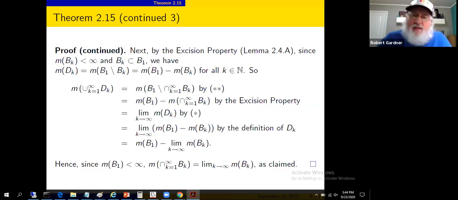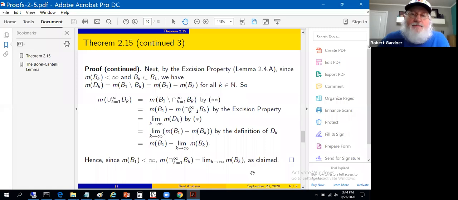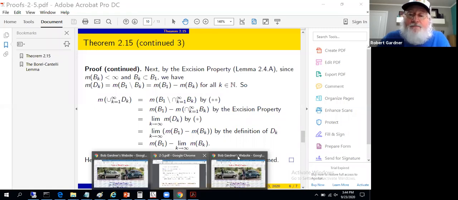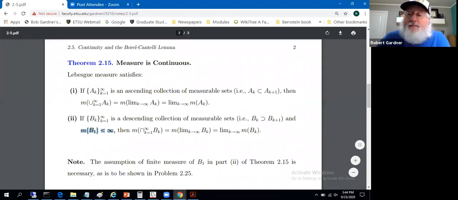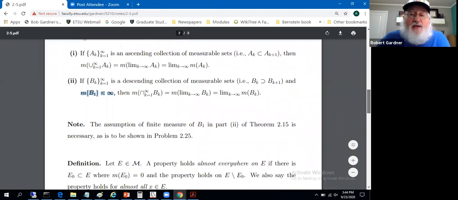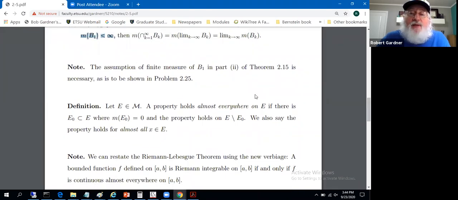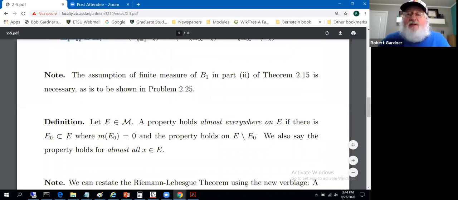So we can pass limits in and out of measures when dealing with, it's a special setting, an ascending sequence of sets or a descending sequence of sets. Continuity of measure. We made the observation that the measure of B1 being finite is necessary, so I want to keep an eye on where we used it.